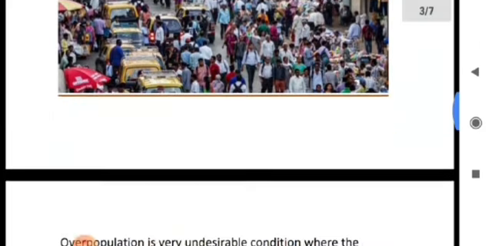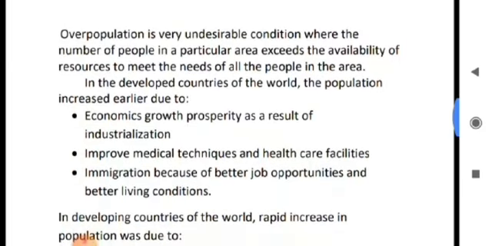So, what are the causes of overpopulation? Immigration. Immigration is the most important cause of overpopulation. Next, increased birth rate, decreased death rate, better medical facilities, lack of family planning. So many causes are there.